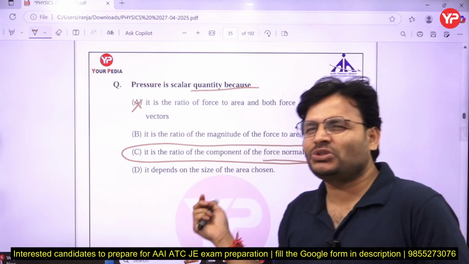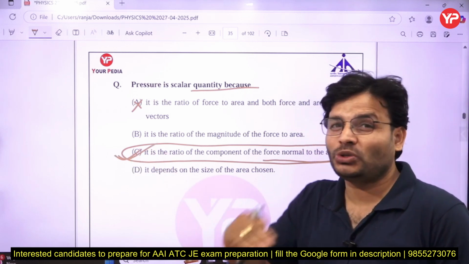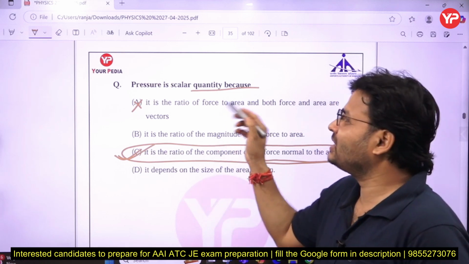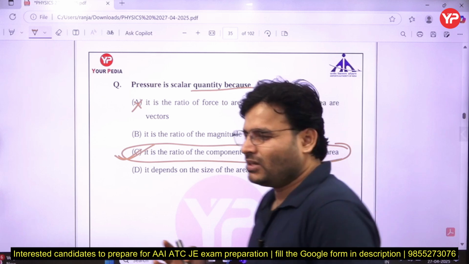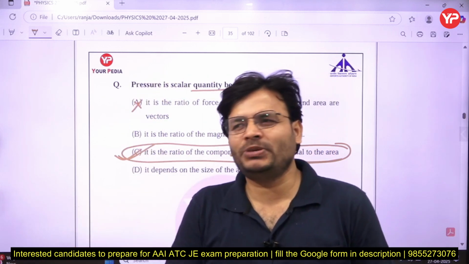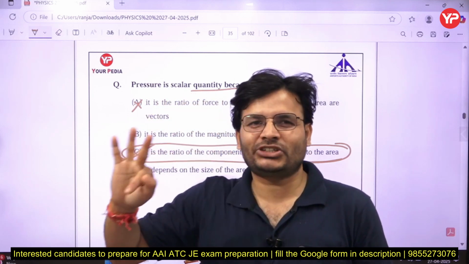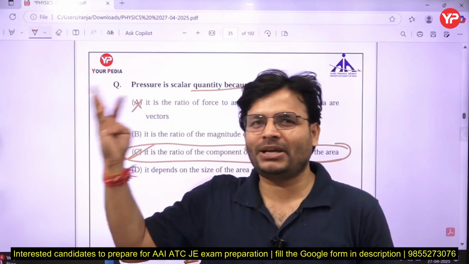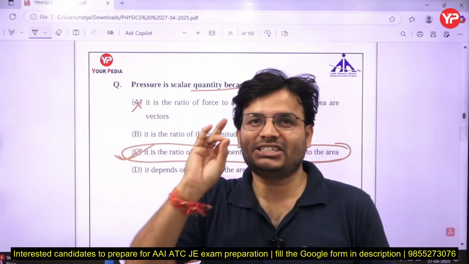My dear friends, that is not the main reason, but according to the options I have to go with option C, Chennai. But that is not the main reason for pressure being a scalar quantity. My dear friends, pressure has both magnitude and direction, but it is a scalar quantity. Why? Because anything could be a vector only if it fulfills three conditions, not two. Mostly students generally remember two conditions, magnitude and direction, but they forget the third condition, my dear friends. The third condition is most important.